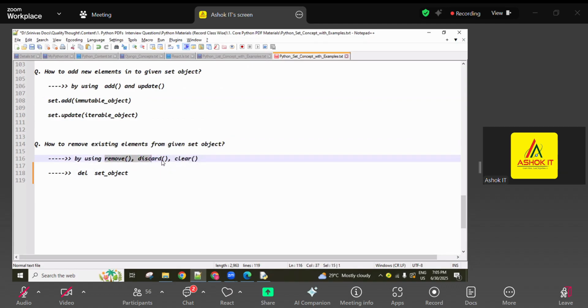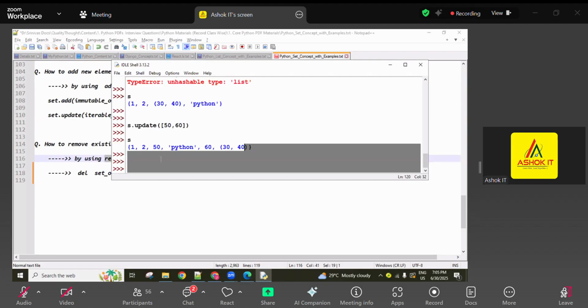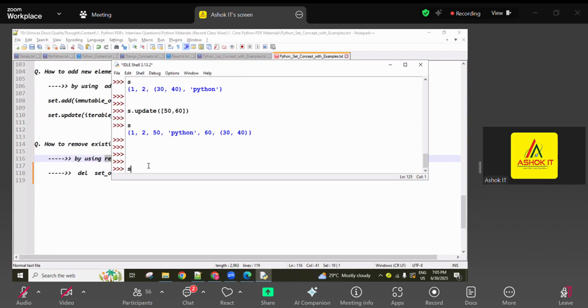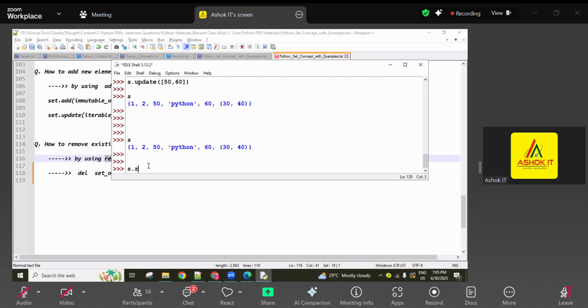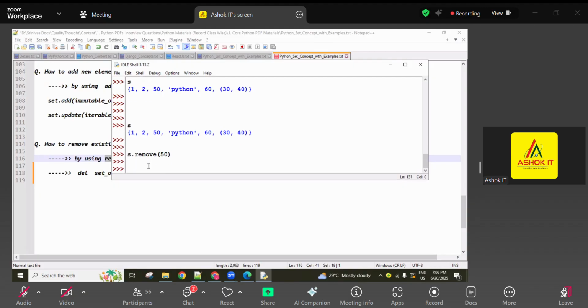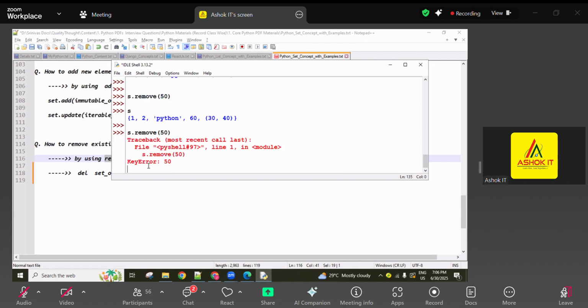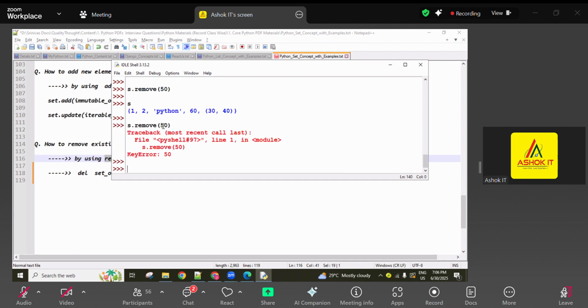Next, how to remove existing elements from the given set using the remove, discard and clear methods. Remove and discard methods are very important for interviews. For the set.remove method, one input is required, guys. I'm going to use 50 here. If that 50 is available, it gets deleted, and after deleting, this is the remaining object. If the given object is not available, then it returns a KeyError.